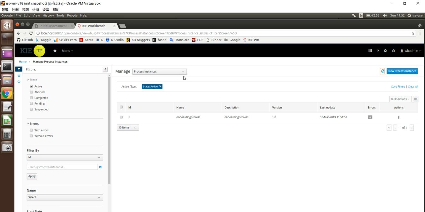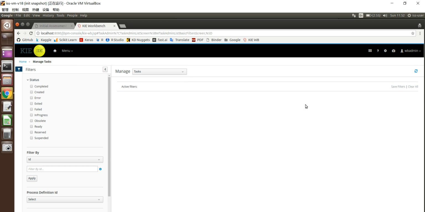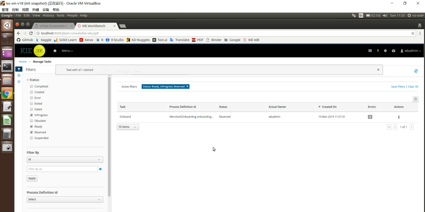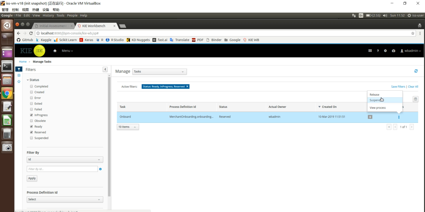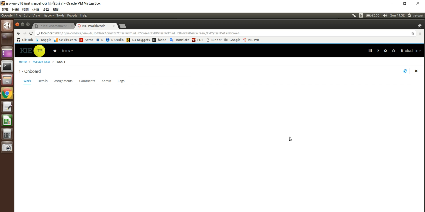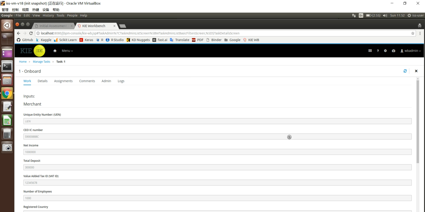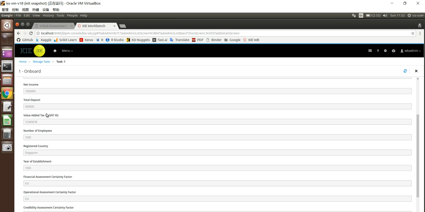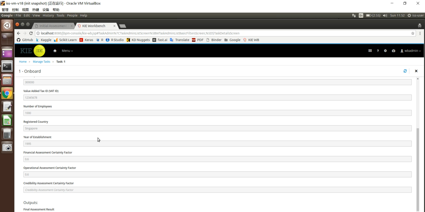If we go to tasks, we'll be able to see one task has been assigned to me, and what we're going to do is claim this task, make sure it's claimed, and look into this task. Here the input values have already been carried forward into the JBPM server, and the values are passed through JSON strings. So we'll be able to see these are the values I have input before.